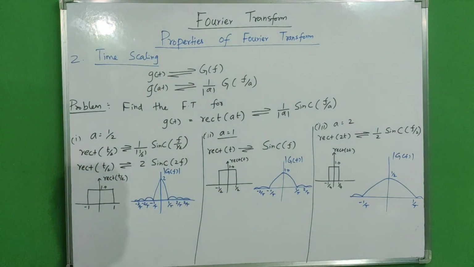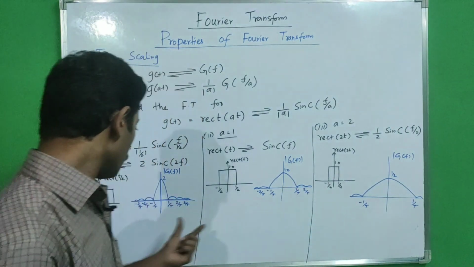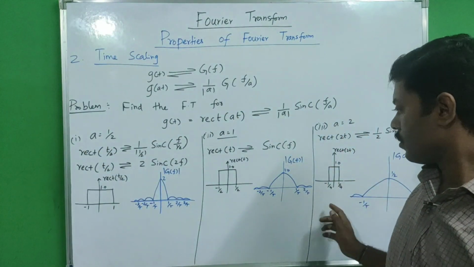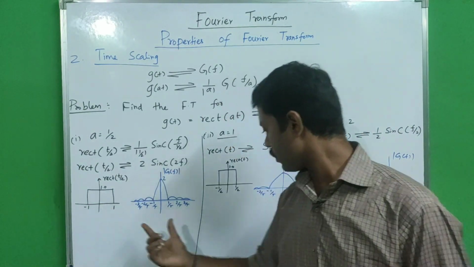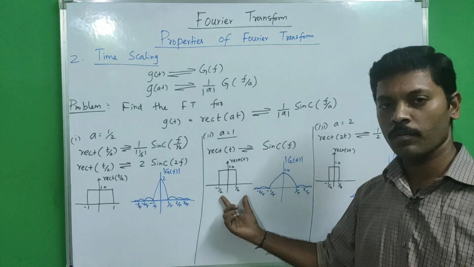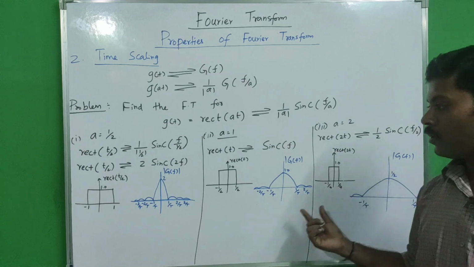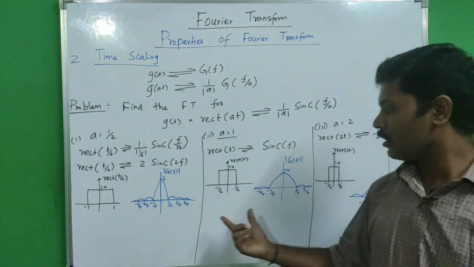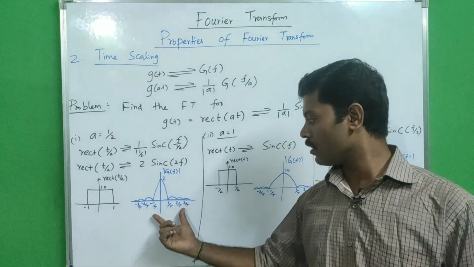Now we just compare these three signals. In time domain, the rectangular pulse is compressing. Just observe here: in the first case our signal is from -1 to +1, then -1 by 2 to +1 by 2, and in the third case -1 by 4 to +1 by 4. So in time domain, our rectangular pulse is compressing, and in the frequency domain, the magnitude spectrum is expanding.